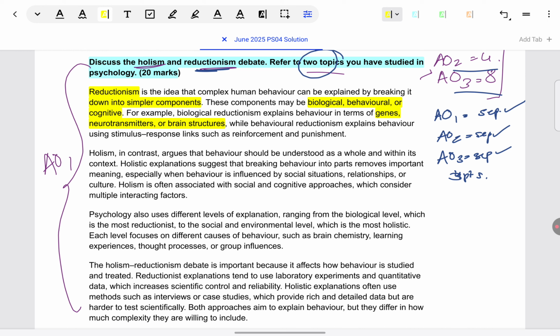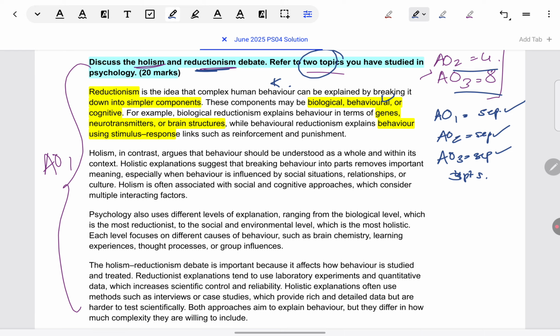Or if it is behavioral reductionism, then it'll boil down everything to stimulus-response. So here you can see a very good effective paragraph, not only showing knowledge of what reductionism is, not only the definition but also understanding.